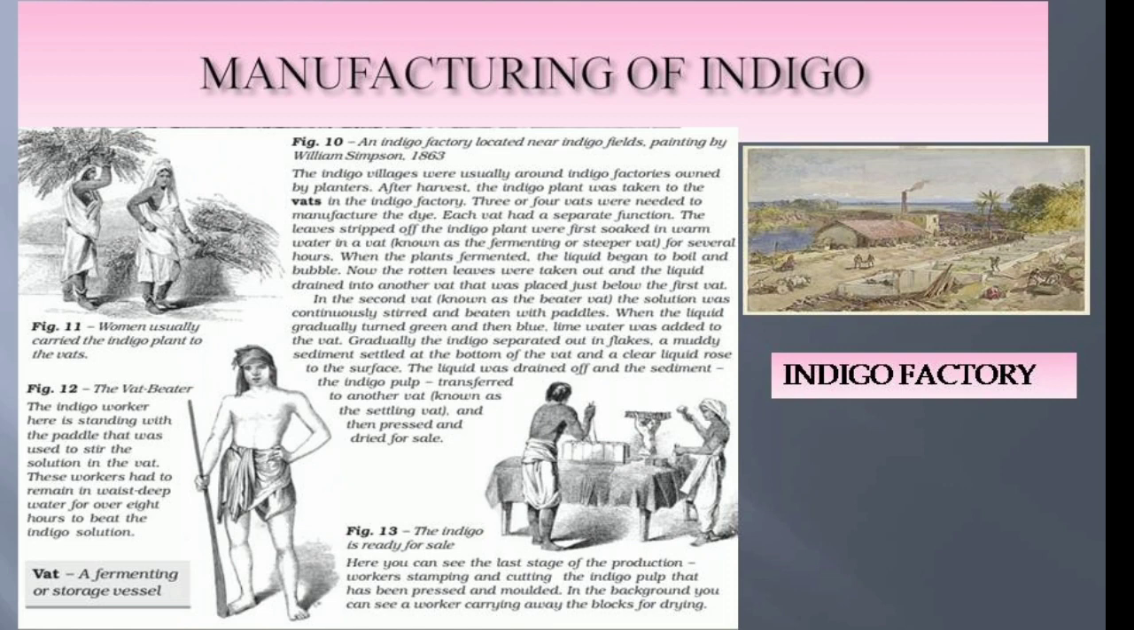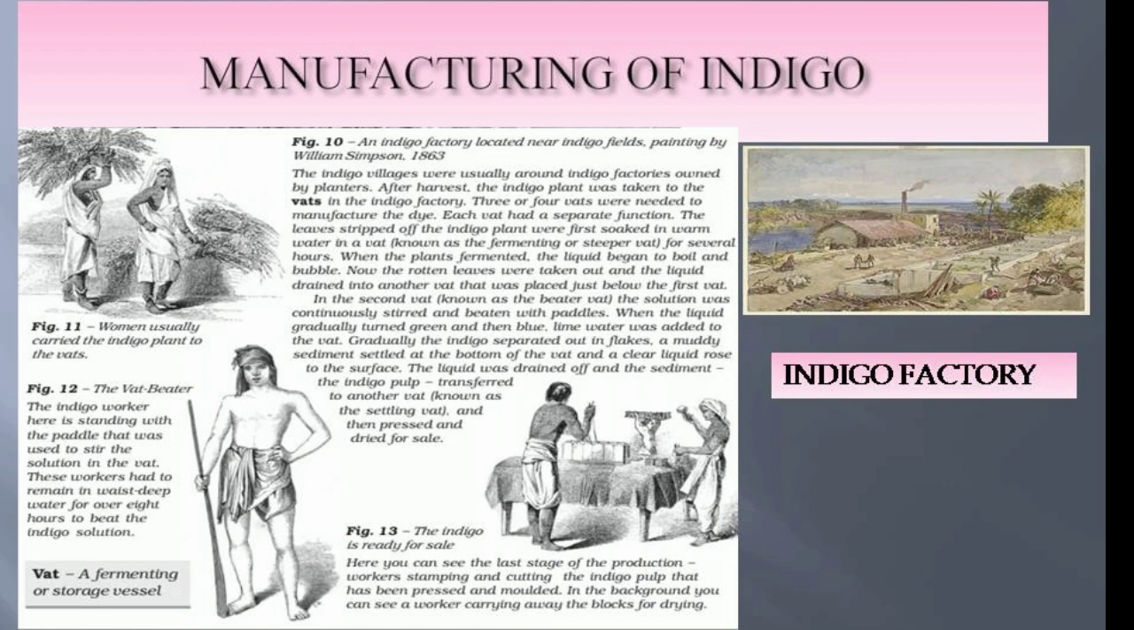Over eight hours, each vat had a separate function. The leaves stripped off the indigo plant were first soaked in warm water in a vat known as the fermenting or steeper vat for several hours. When the plants fermented, the liquid began to boil and bubble. The rotten leaves were taken out and the liquid drained into another vat placed just below the first vat. In the second vat, known as the beater vat, the solution was continuously stirred and beaten up with paddles.